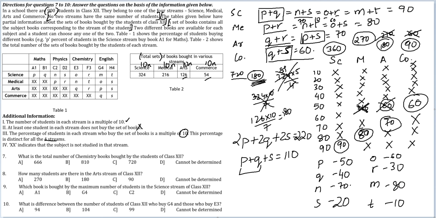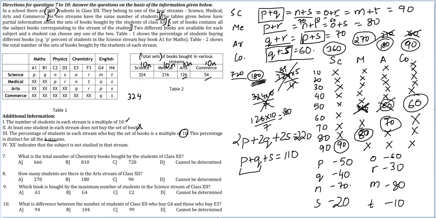Now I have values for all these variables. I have all the numbers. Let's get to the individual questions. What is the total number of chemistry books bought by the students of class 10th? Total number of chemistry books would be O plus R. 90% of 360. 90% of 360 is 324.